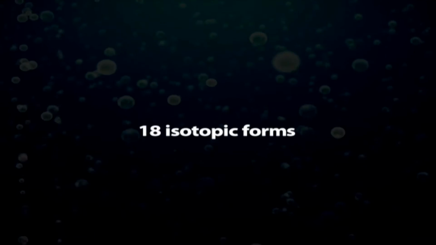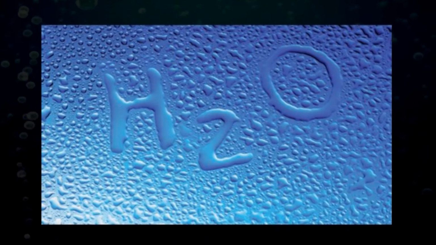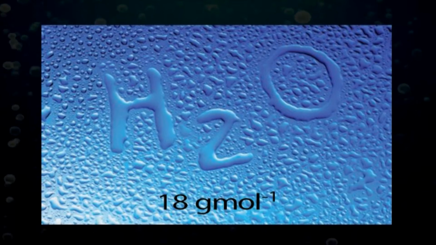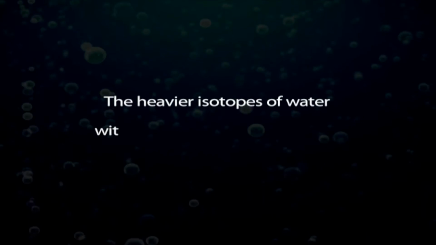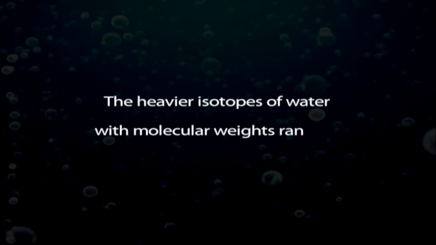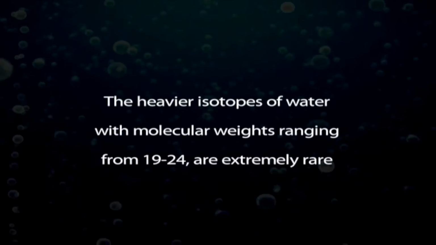Water can exist in 18 different isotopic forms. The lightest elemental form of water, which is common, has a molecular weight of about 18 grams per mole. The heavier isotopes of water with molecular weights ranging from 19 to 24 are extremely rare and may not be as biologically active as standard water.